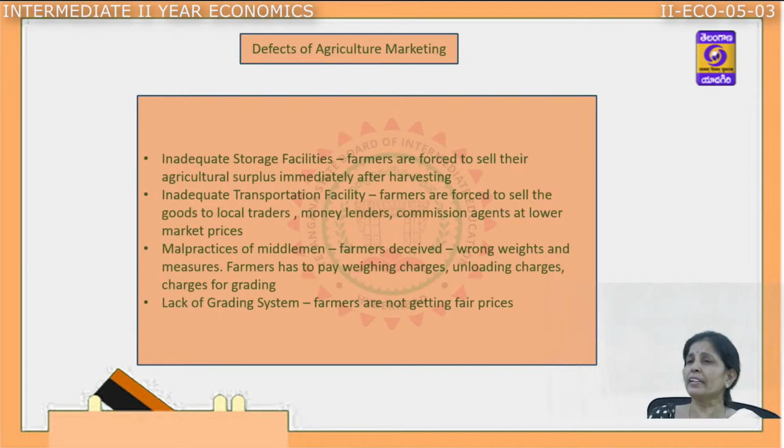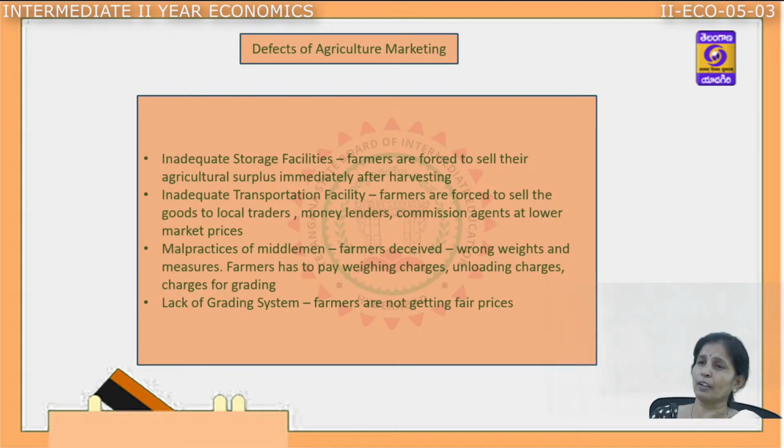What are the various defects in the agriculture market? The major defect in agriculture marketing is inadequate storage facility. As I told you, storage needs to be adequate, properly constructed and well maintained. Different temperatures have to be maintained for different agriculture commodities. If that is not properly maintained, the farmers face a lot of problems.